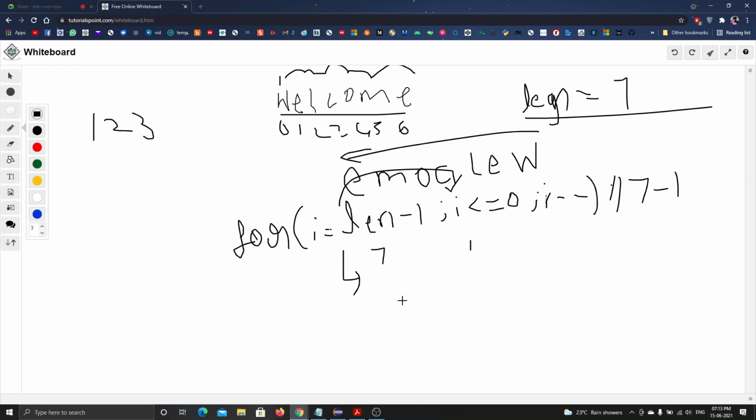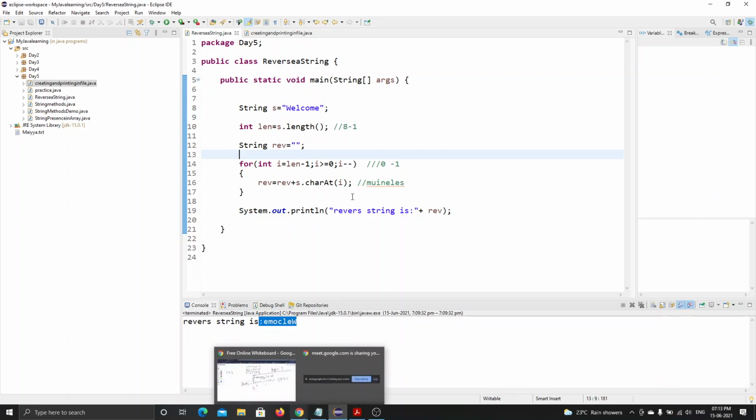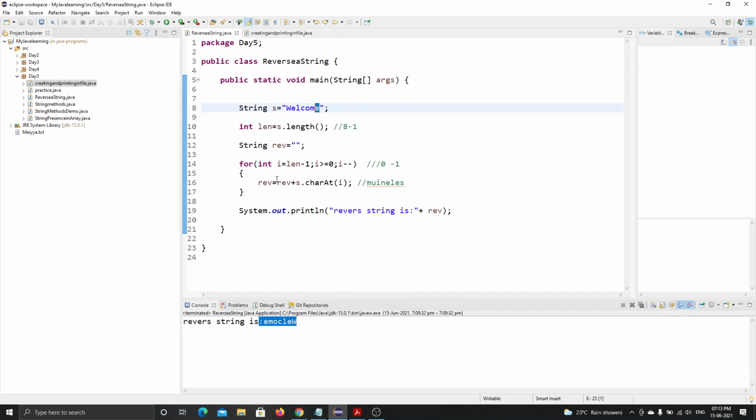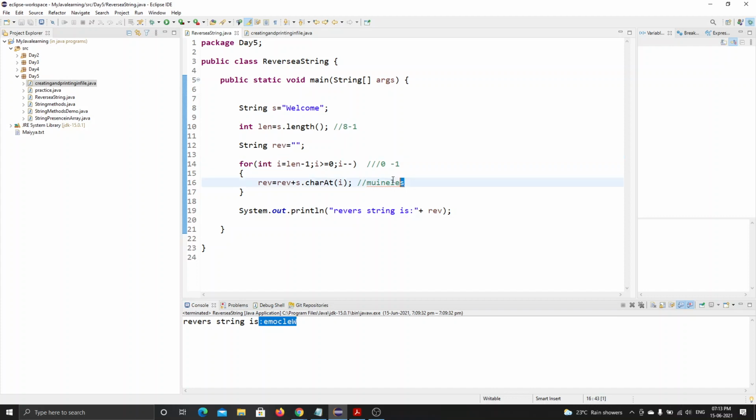When it enters the loop, it finds the character of the string. S is a string. What is the value of I now? I value is 7. Whole string length is 7. So I value will be 7 minus 1, 6. So what is the string index value? 0, 1, 2, 3, 4, 5, 6. So it stores this value into this E. Now what does it print? E.